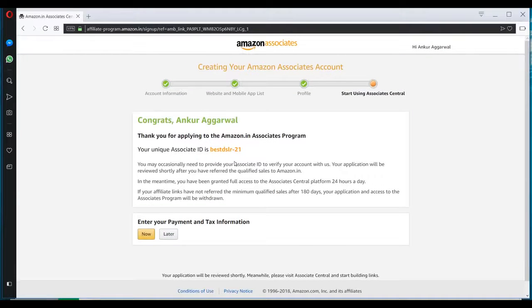Once you are done, there will be one more option of enter your payment and tax information. You can do it later as well. As of now, I'll just click on later. And this is the Amazon Associate ID that has been given to me, Best DSLR 21. So whenever someone purchases anything through my link, and if this ID is present in the link, I will be getting the commission of that purchase.